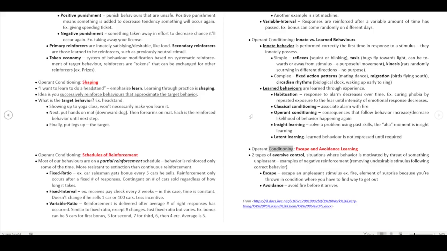Operant conditioning: escape and avoidance learning. These are two types of aversive control, situations where behavior is motivated by the threat of something unpleasant. They are examples of negative reinforcement, removing an undesirable stimulus following the correct behavior. Escape from an unpleasant stimulus, such as a fire, has an element of surprise because you're thrown into a condition where you have to find a way to get out. Avoidance is avoiding the fire before it arrives.